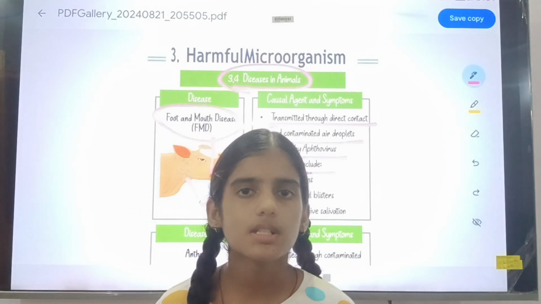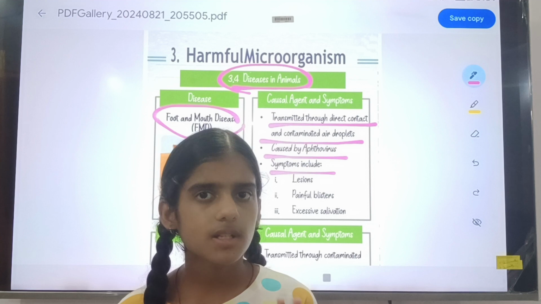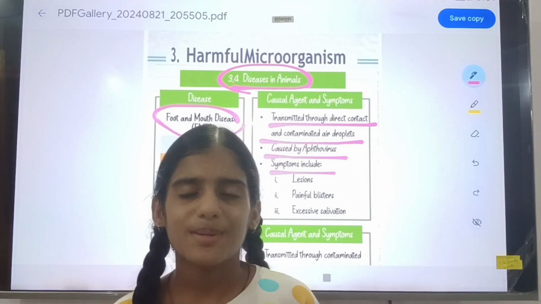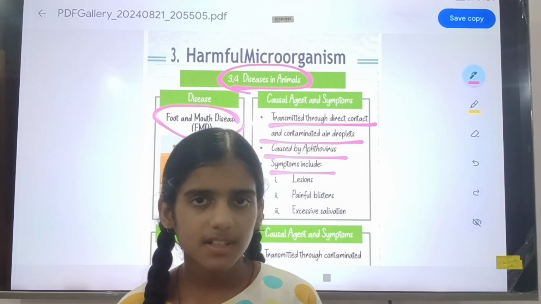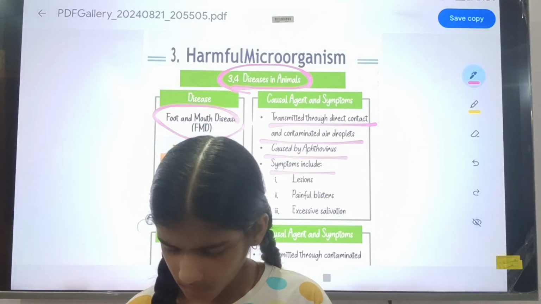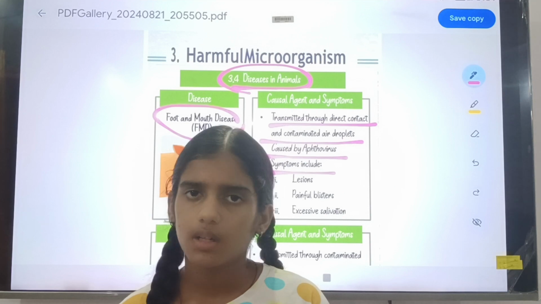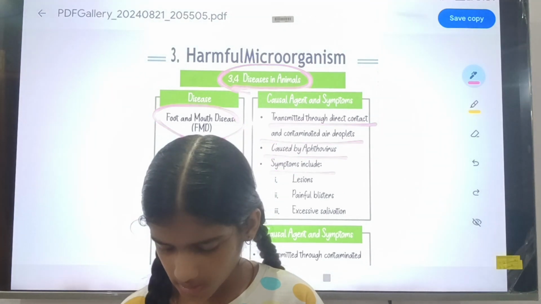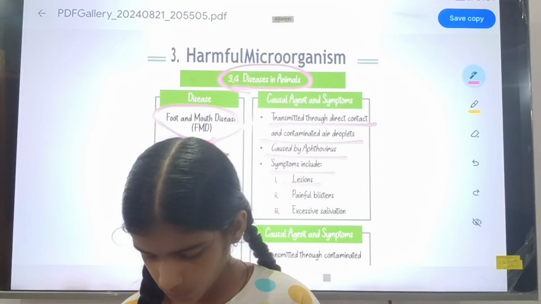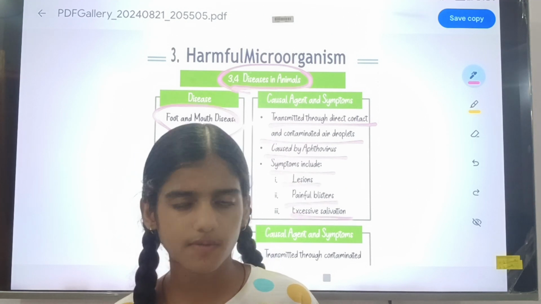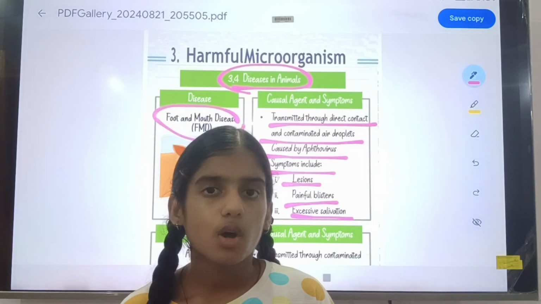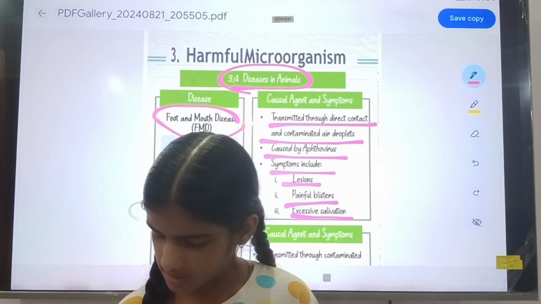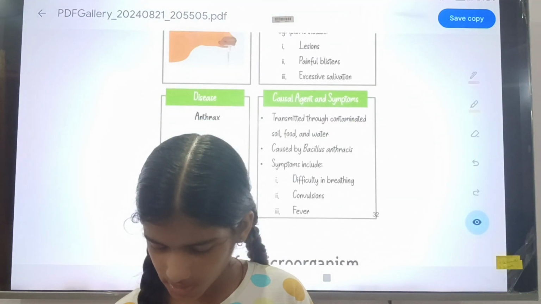Symptoms means what occurs in the animals, not humans, because it is an animal disease. When foot and mouth disease occurs, the first symptom is lesions, second is painful blisters, third is excessive salivation. These three things are the three symptoms of foot and mouth disease.